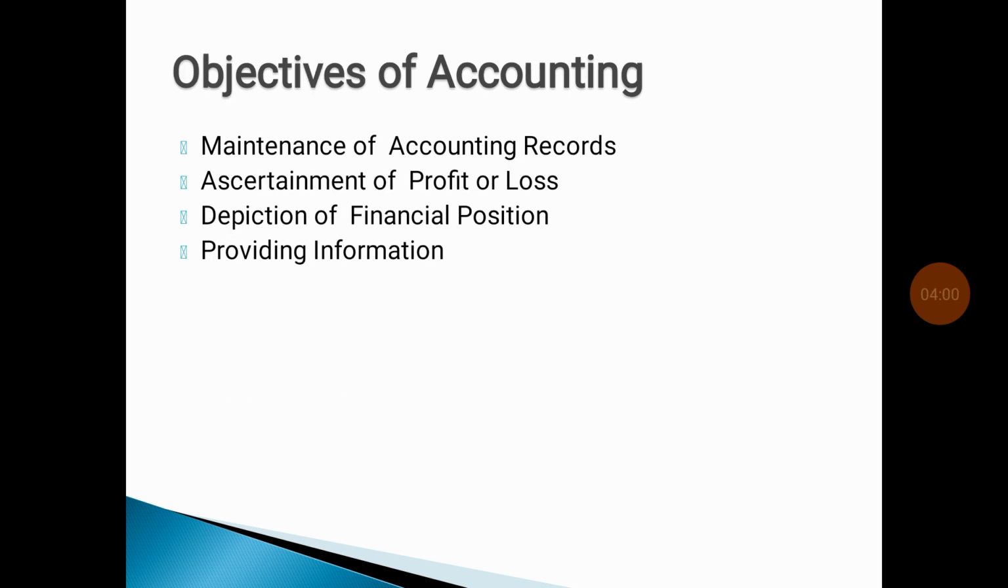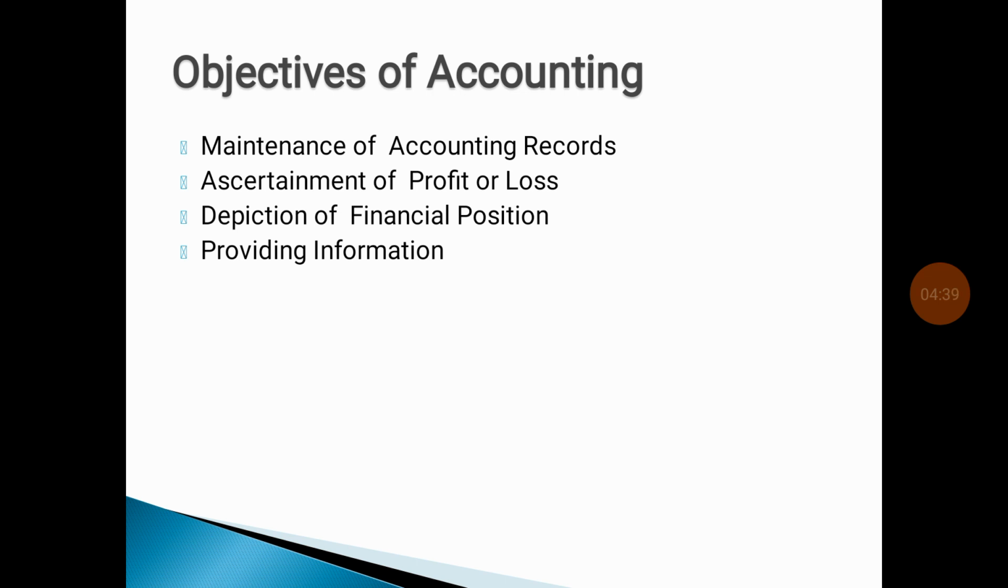Then objectives of accounting. The first objective is maintenance of accounting records. In accounting, all the transactions are entered, so when it is necessary, we can easily retrieve them. Without recording, we can't. So the first objective is maintenance of accounting records. Then second, ascertainment of profit or loss. With the help of proper recording of transactions, we can know accurately our profit and loss. That is the second objective.